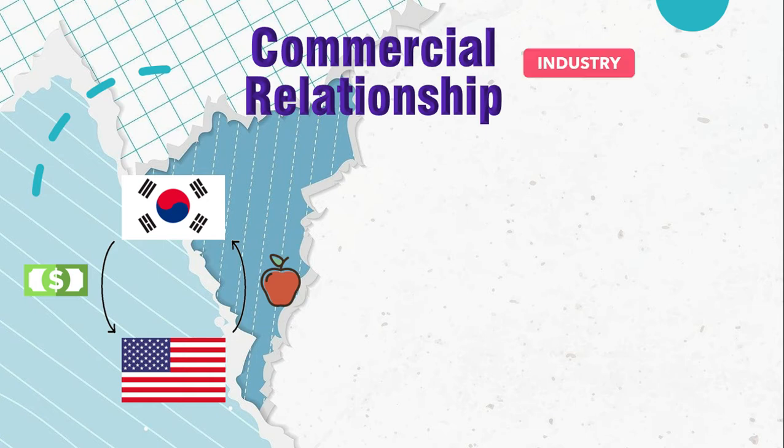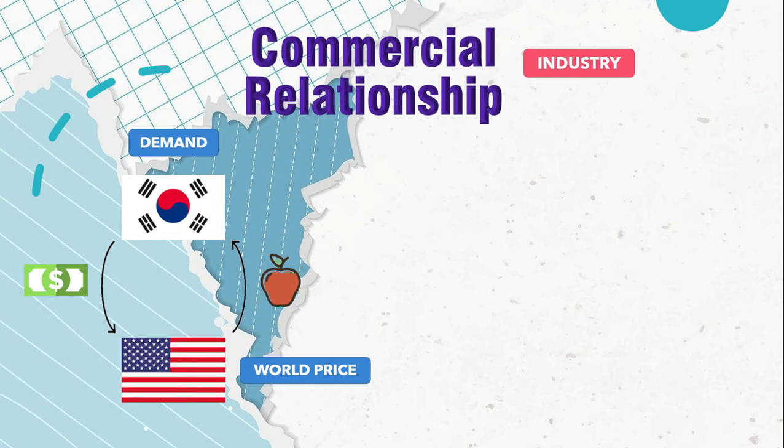For example, South Korea doesn't have the best apple industry, so to meet the demand, it needs to import apples from other countries. On the other hand, the United States have a very good apple industry, so the two countries decide to start a commercial relationship. Now, the imported apples are sold at a low price in the South Korean market. Thus, Korean consumers can buy apples at a world price, which is set by large industries, like the American one.